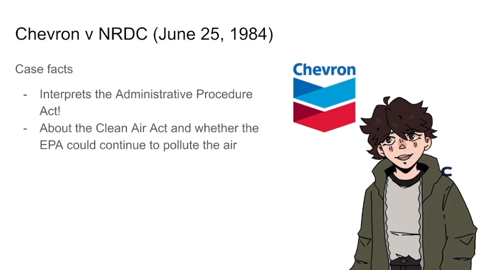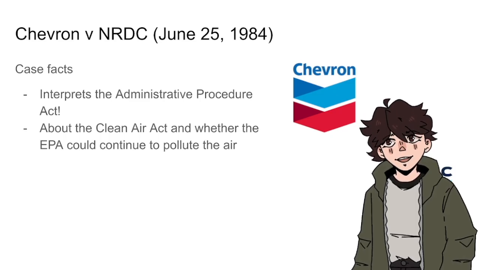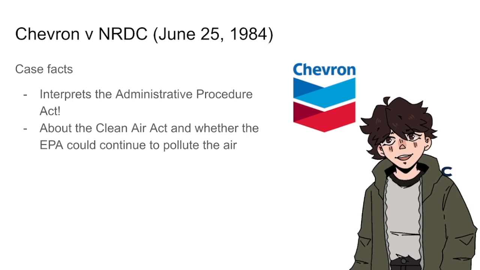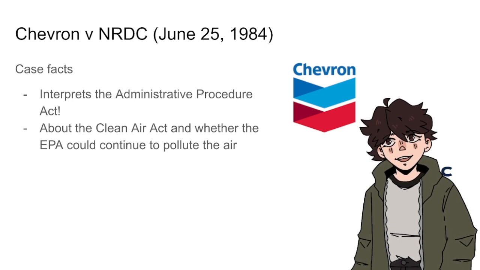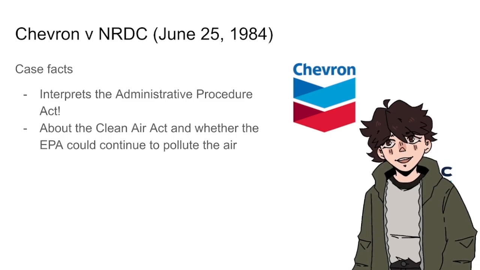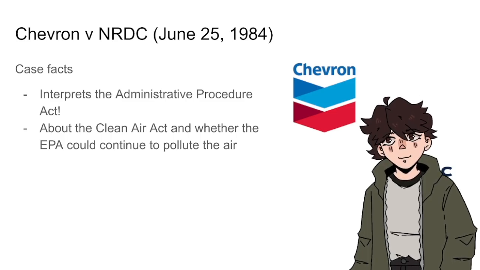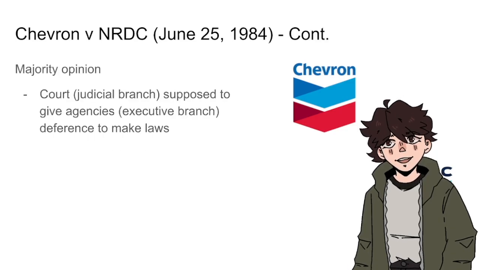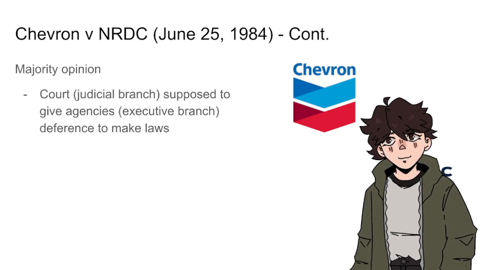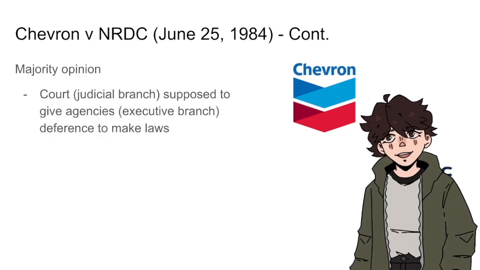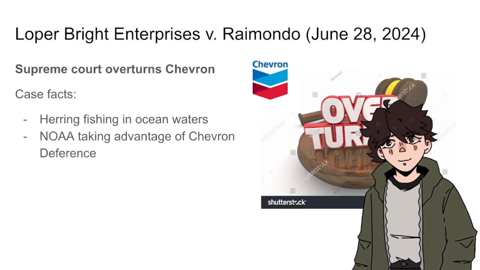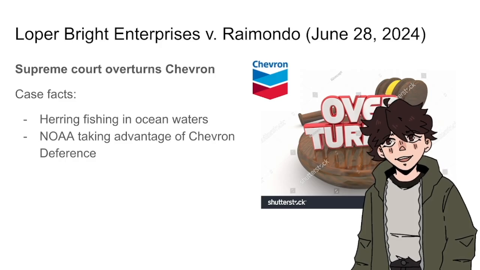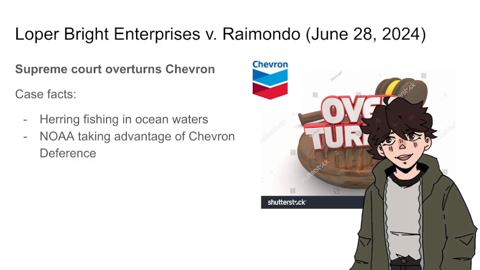It pertained to the Clean Air Act, and whether the EPA under Reagan could continue to pollute the air, or if the court should regulate their pollution, and resulted in, well, the EPA being allowed to continue to pollute the environment. So, the majority opinion of Chevron resulted in chevron deference, meaning that courts have to give deference to agencies when interpreting laws.